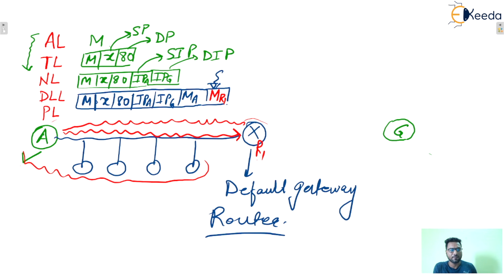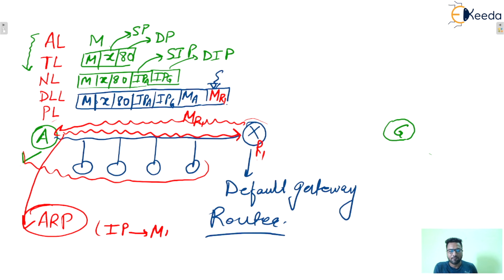So router R1 will send the MAC address of itself. This is happening with the help of one protocol known as ARP, Address Resolution Protocol. So what does Address Resolution Protocol mean? It means knowing the IP address and getting the MAC address, or physical address.